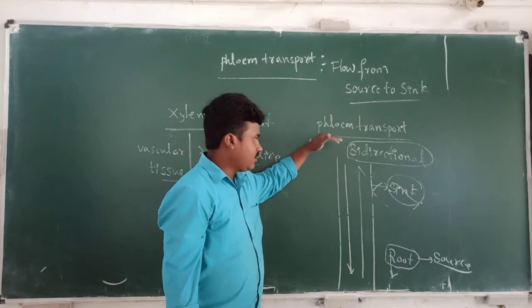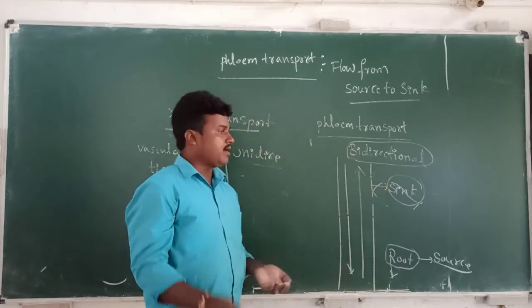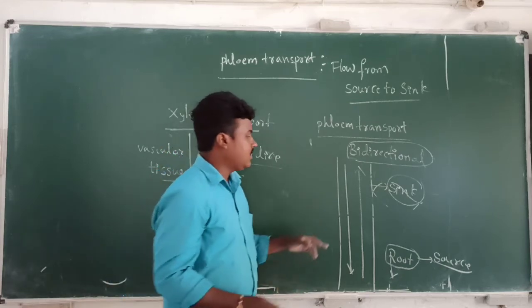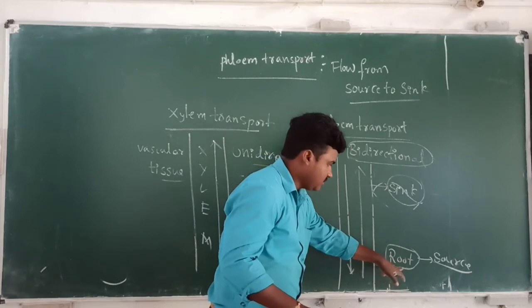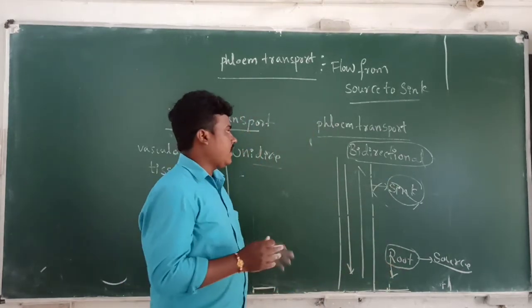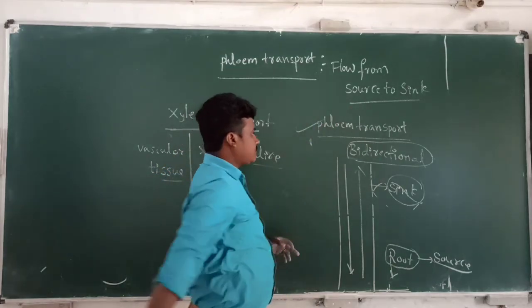In the normal condition, the leaf is the source and the root is the sink. In summer, when the leaves have fallen down, the source is the root and the sink is the remaining part of the plant. This is called the bidirectional transport of phloem. Okay, thank you.